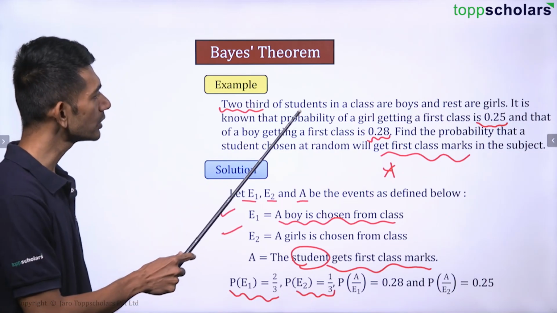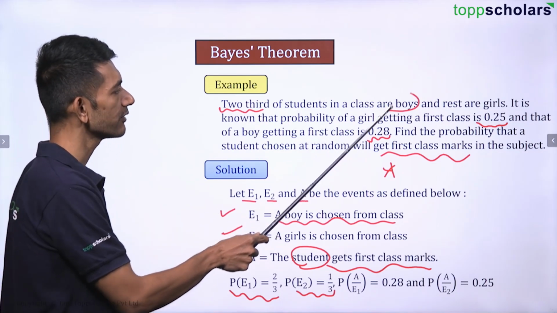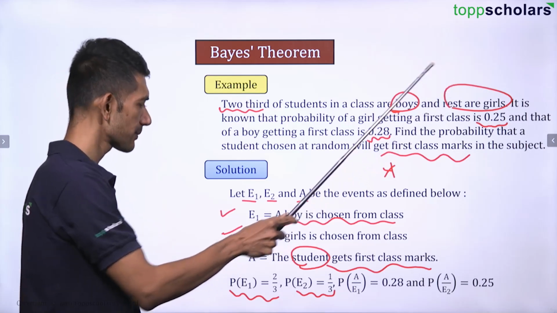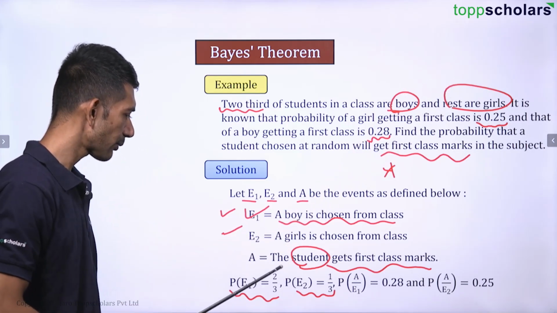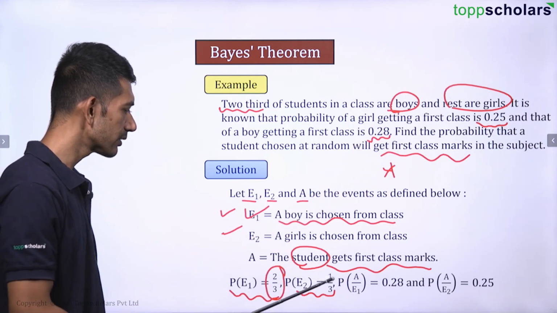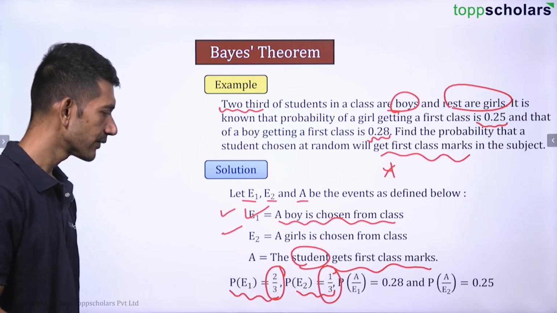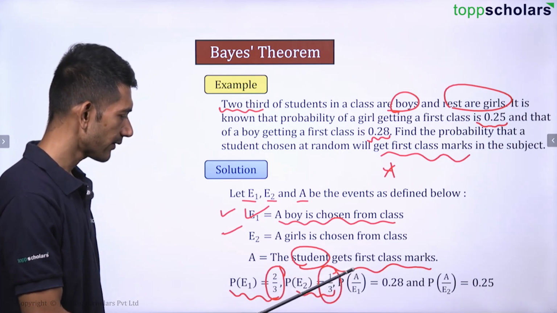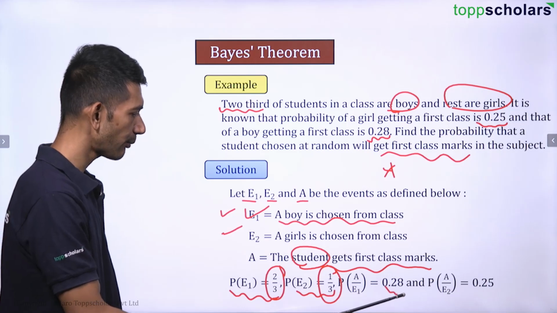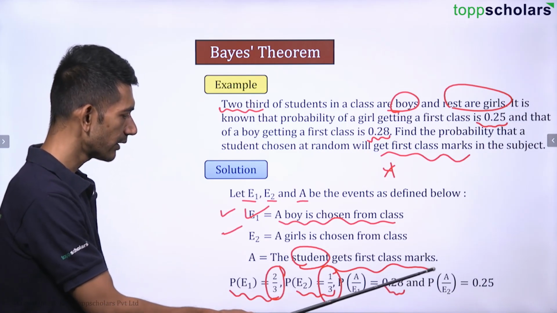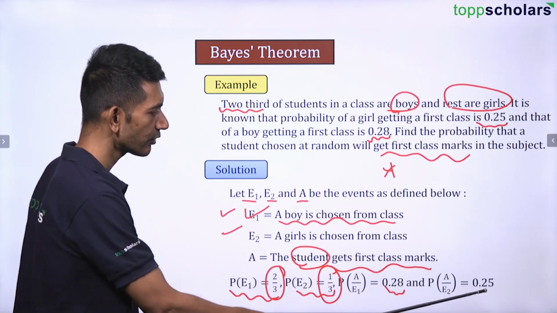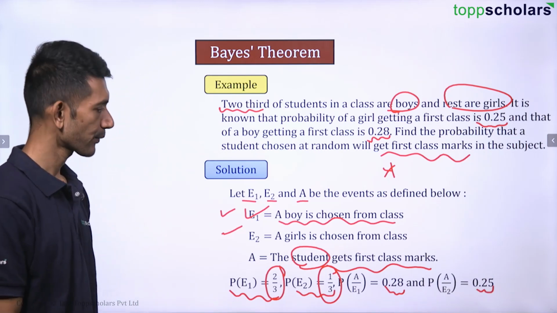Because 2/3 of students are boys, so 1/3 are girls. So probability of A given E1 is 0.28 and probability of A given E2 is 0.25, right?